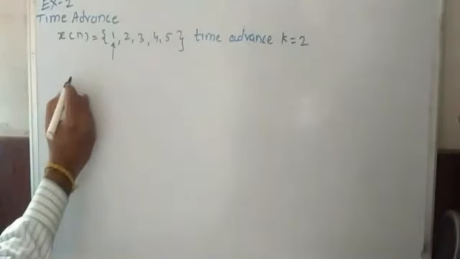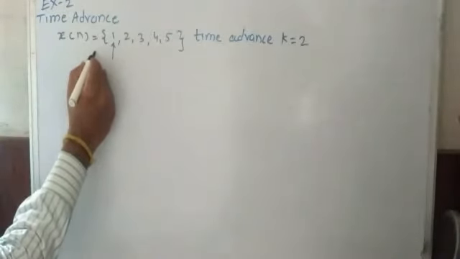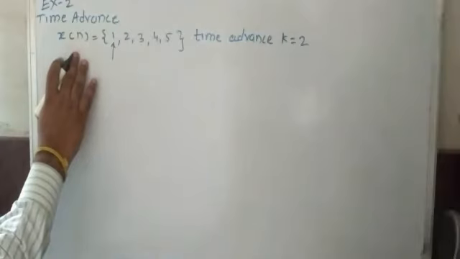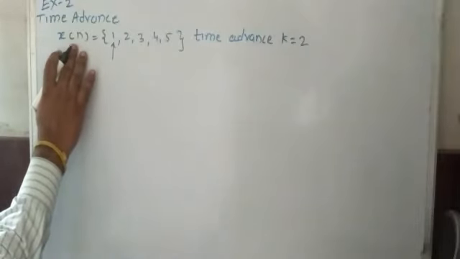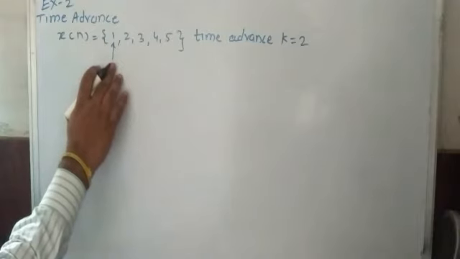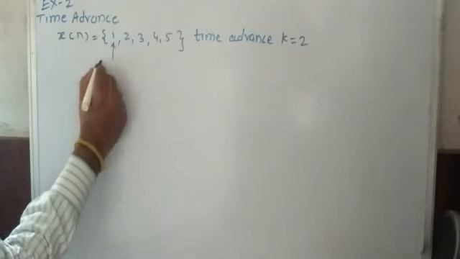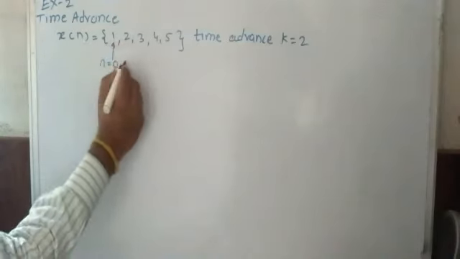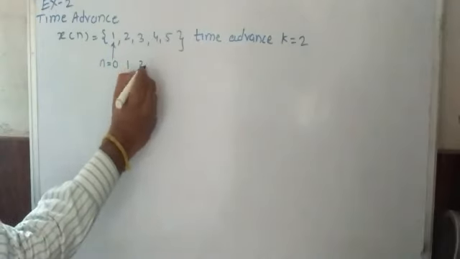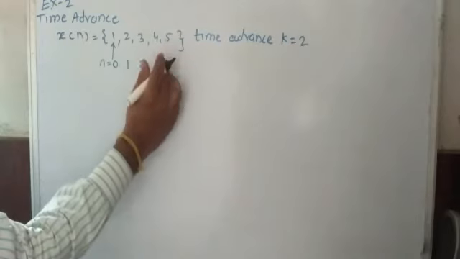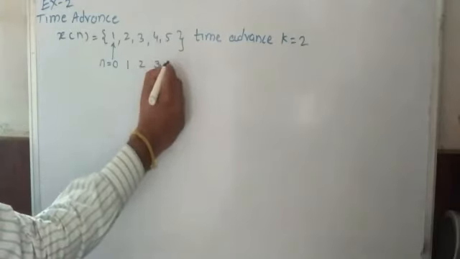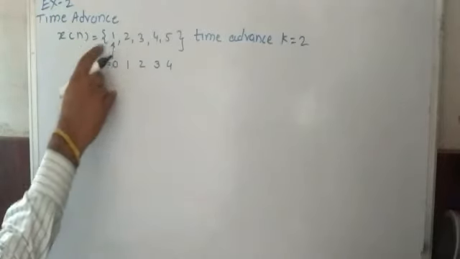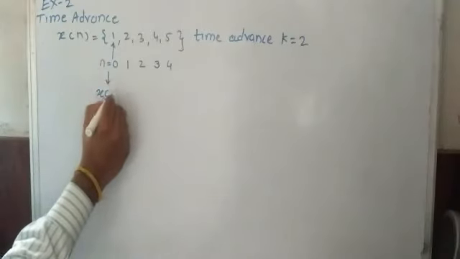Okay, now we go for solving. I first draw the original signal, that is x of n. At this moment you already got the idea how you can understand the discrete time signal. For a discrete time signal x of n, the value of n will be 0. If n is 0, its sample value is 1. If it is 1, its sample value is 2. If it is 2, its sample value is 3. If it is 3, its sample value is 4. And if it is 4, its sample value is 5. Means when n is equal to 0, x of 0 is 1.